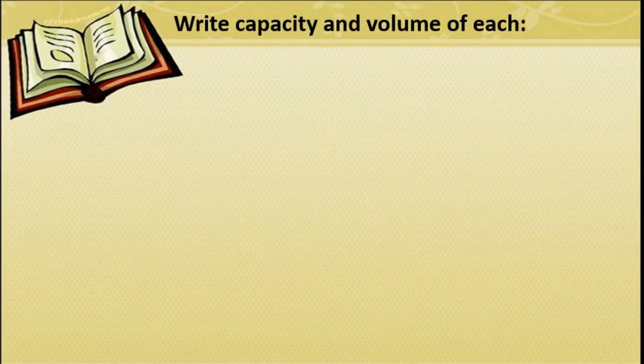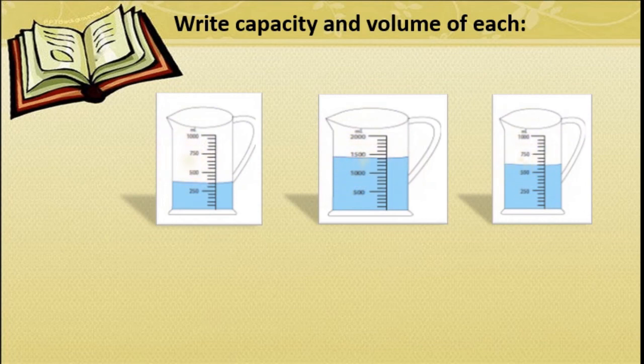Now write capacity and volume of each. See students, here I will show you the pictures. We have to write the capacity of these jars and we have to write the volume of the liquid. Again listen properly. Capacity of the jar and volume of the liquid. Got this? Now we will go through one by one.